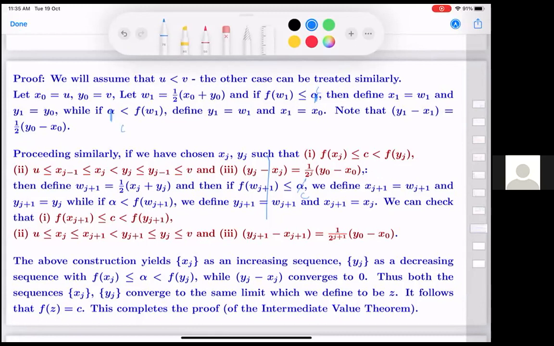Sir, is there a proof that xk plus 1, yk plus 1 are finite sequences? What is a finite sequence? Bounded sequence, you mean, is it? No, sir. In this case, we are proving that it is converging to z.